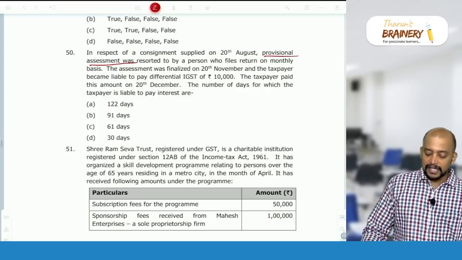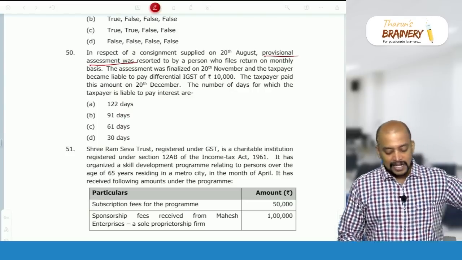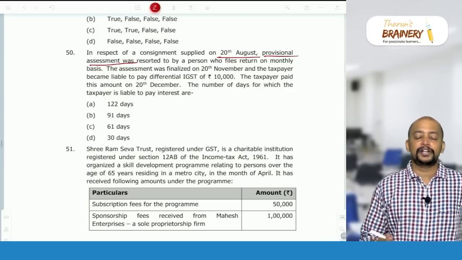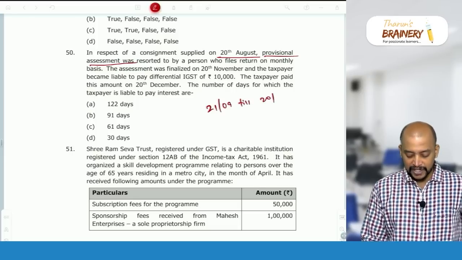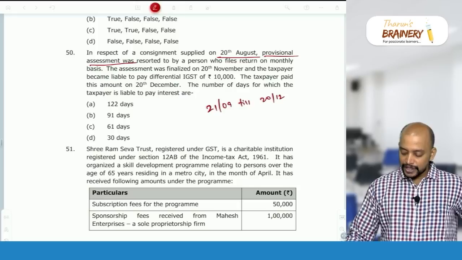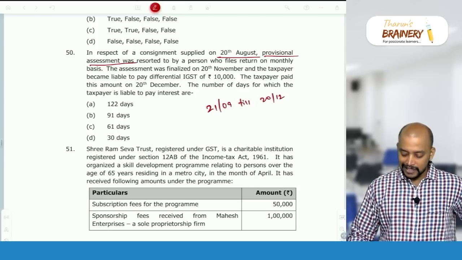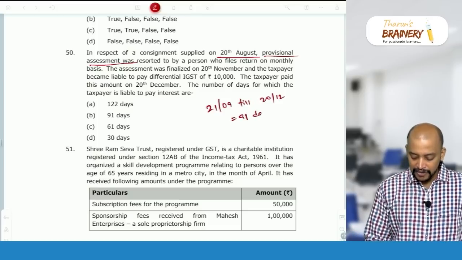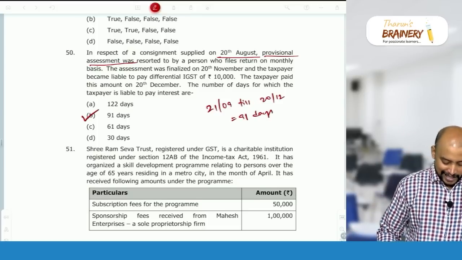The taxpayer paid this amount on 20th December. The number of days for which the taxpayer is liable to pay interest: the consignment is supplied on 20th August. For 20th August, what is the due date of payment of tax? 20th of September. We need to count from 21st September till the actual date of payment of differential tax, that is 20th December. So in September 10 days, October 31 days, November 30 days and December 20 days. So therefore 91 days we need to compute interest. So for 50 the answer is 91 days.